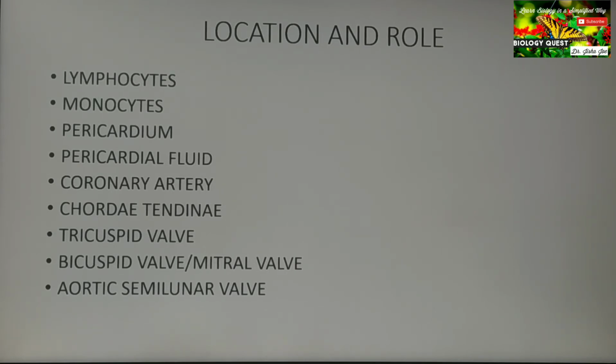It prevents the backward flow of blood into the ventricle during ventricular diastole. When the ventricles expand, there is a tendency for the blood that has entered into the aorta to flow back. It is these valves that prevent the backward flow of blood from the aorta into the left ventricle.